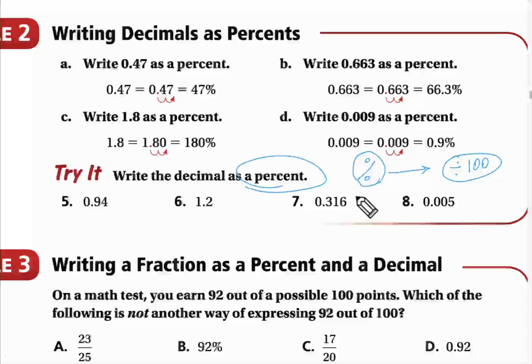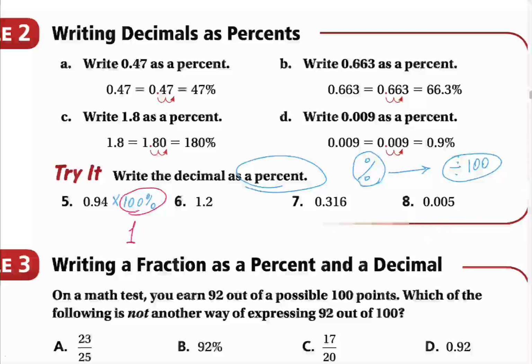If you want to write this as a percent, you should multiply it by 100%, because remember, 100% is a whole one. So simply we are multiplying by 100.